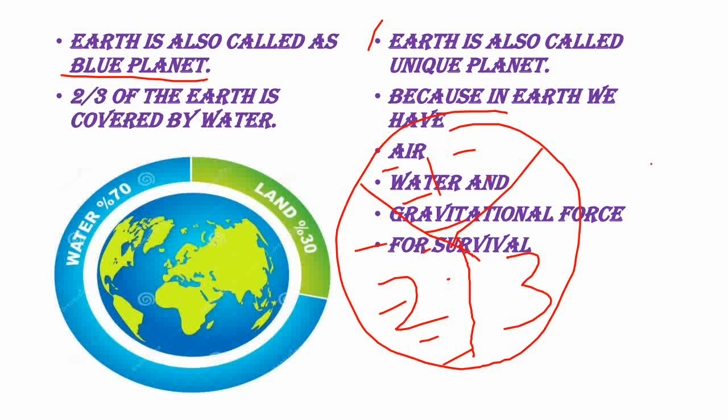That is how many percentage? 70% of the Earth is covered by water. So, only Earth is called as blue planet or watery planet. Earth is also called as unique planet.